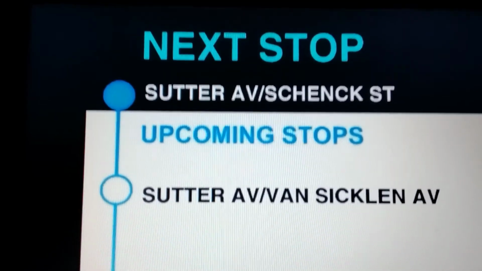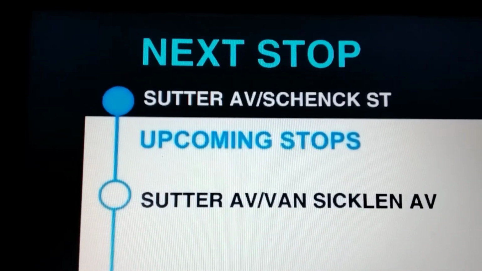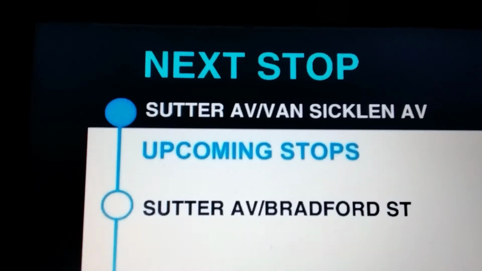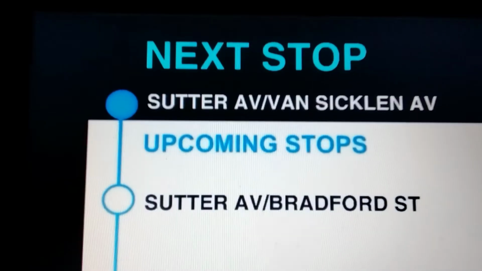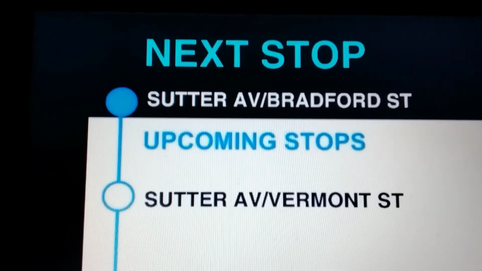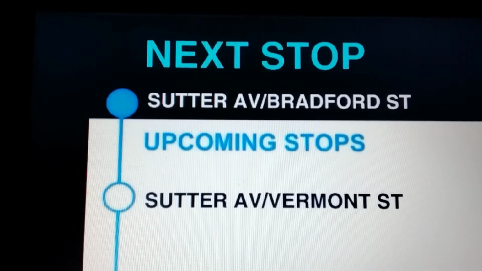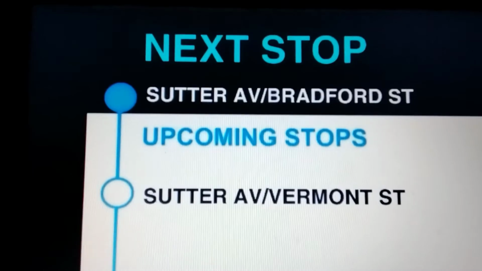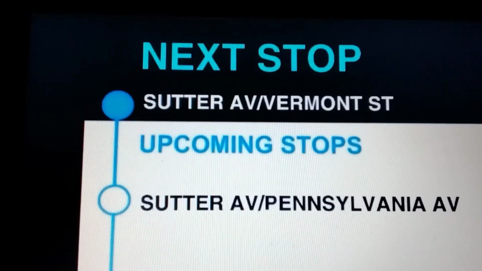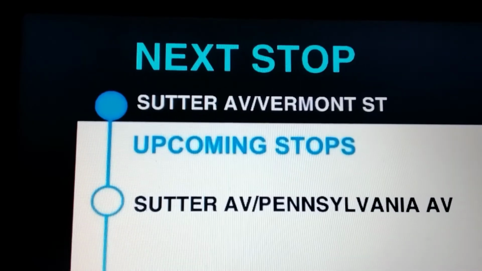Next stop, Sutter Avenue and Skank Street. This stop is Sutter Avenue and Skank Street. Next stop, Sutter Avenue and Van Siclen Avenue. This stop is Sutter Avenue and Van Siclen Avenue. Next stop, Sutter Avenue and Bradford Street. This stop is Sutter Avenue and Bradford Street. Next stop, Sutter Avenue and Vermont Street. This stop is Sutter Avenue and Vermont Street.